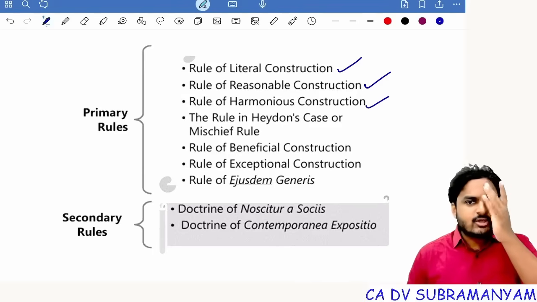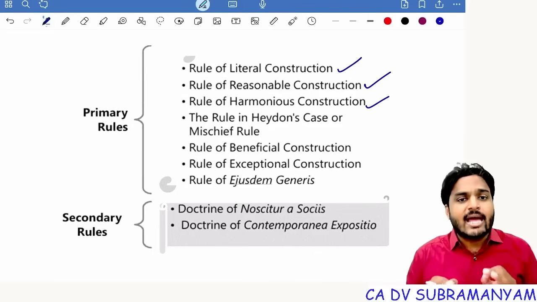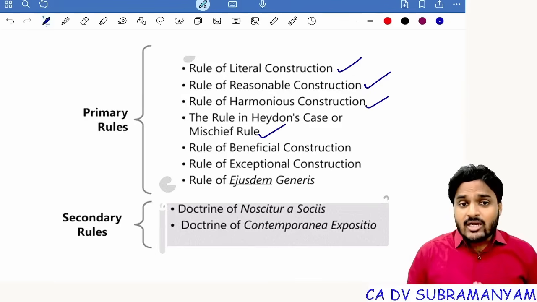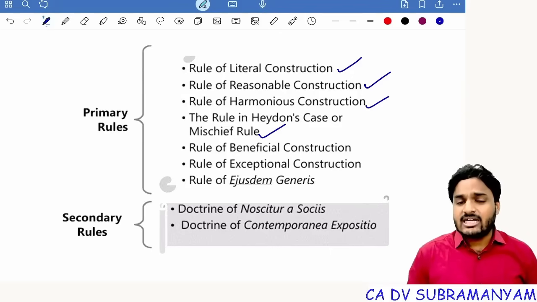Suppose one statute has a loophole. To cover the loophole, we get an Amendment Act. To understand that Amendment Act, we apply the mischief rule. Understood? And if a rule is beneficial to an underprivileged section of people, then apply beneficial construction.